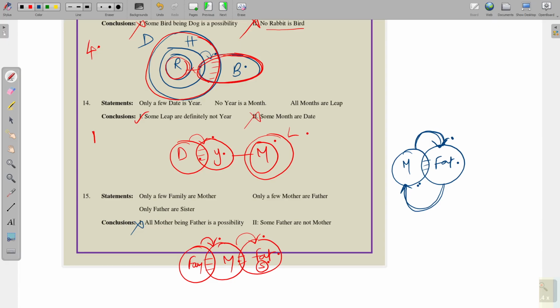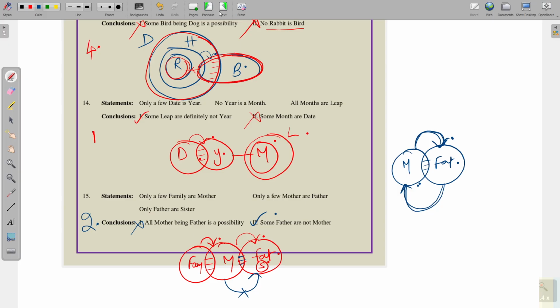Okay, definitely follows. Why? Because only a few mothers are fathers means the remaining mothers are not related with fathers. Okay, only the second conclusion follows, only the second conclusion follows. So, basics are very important in syllogism.